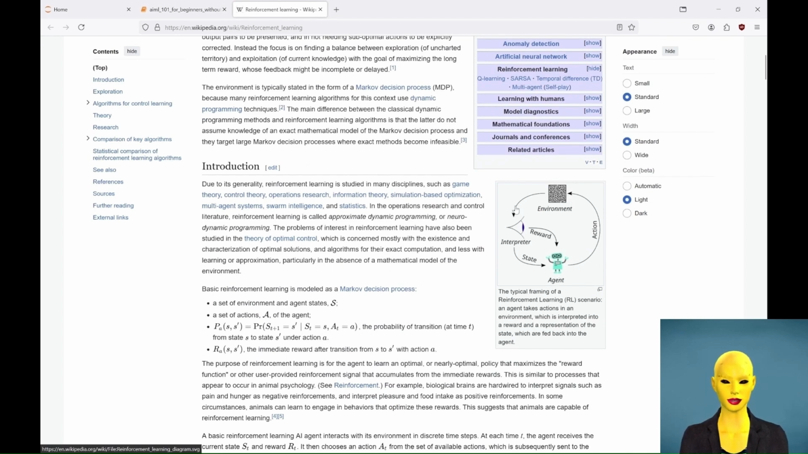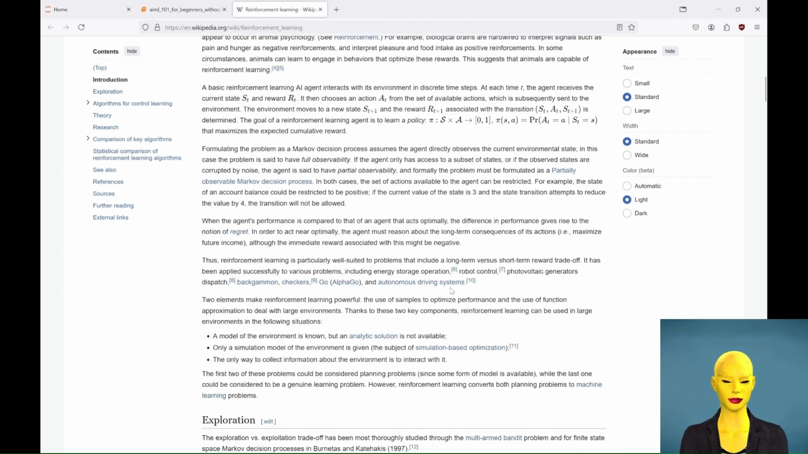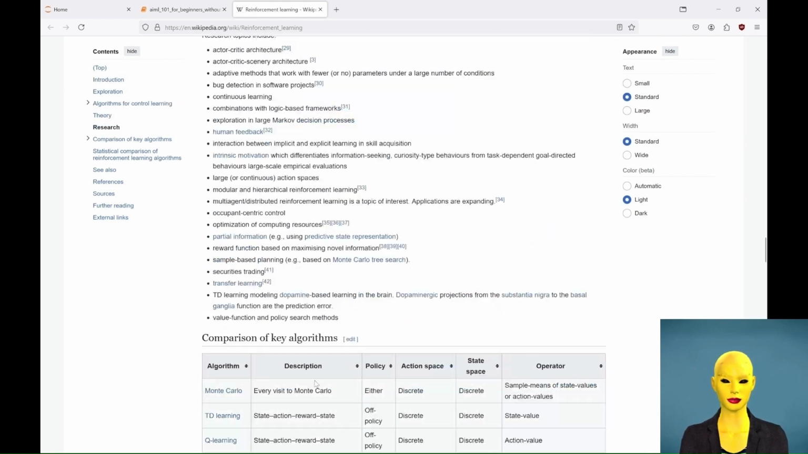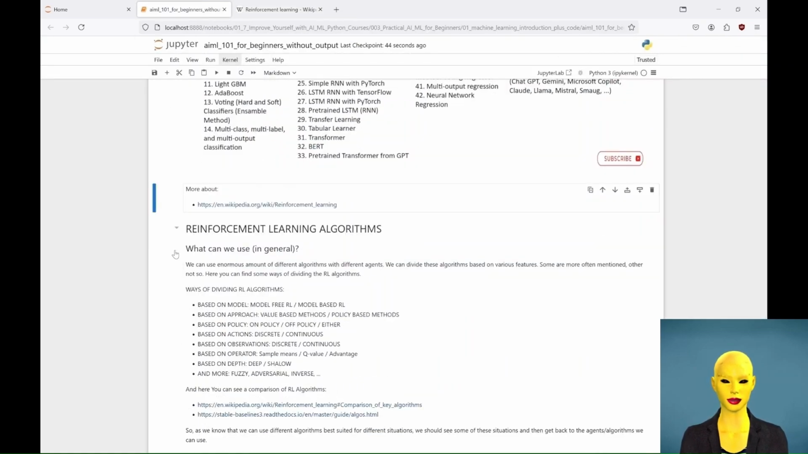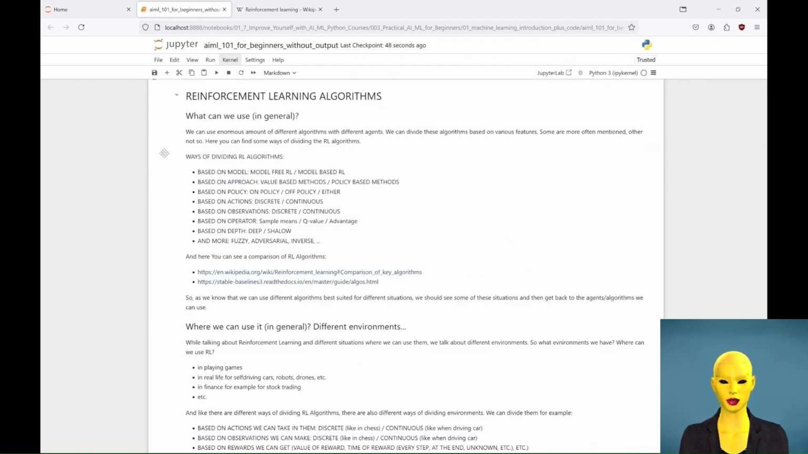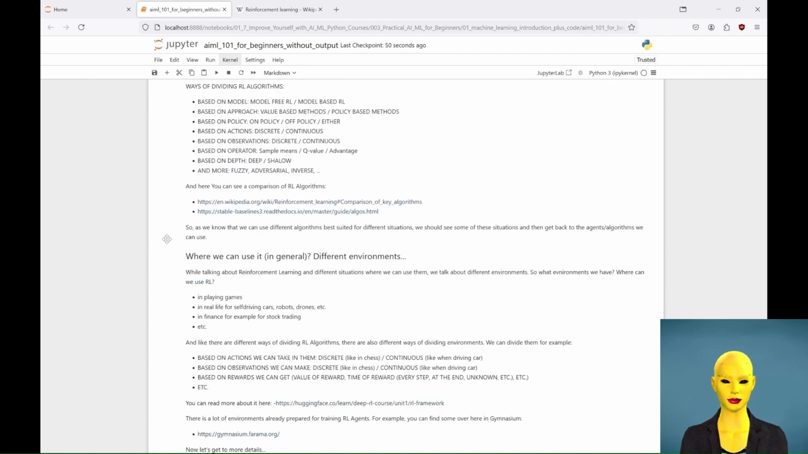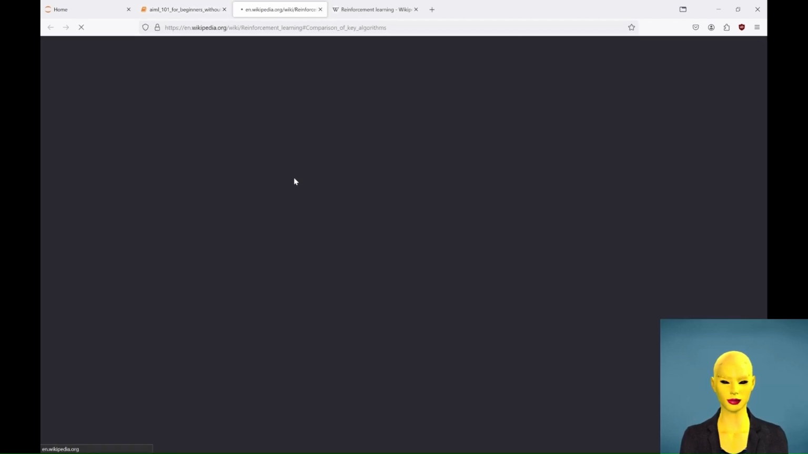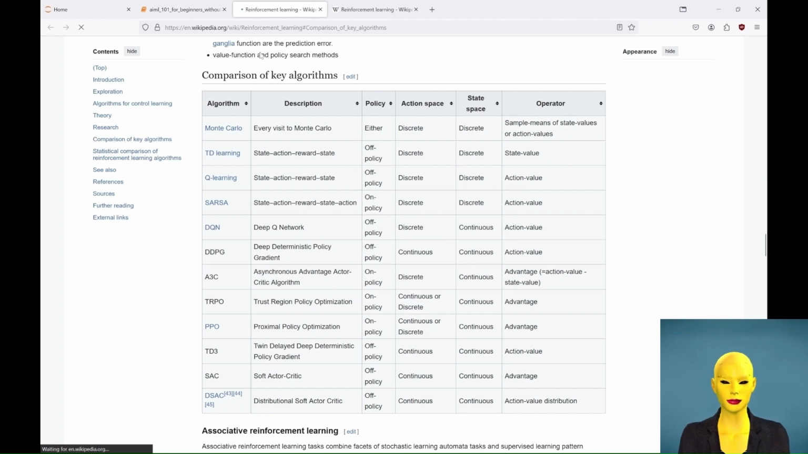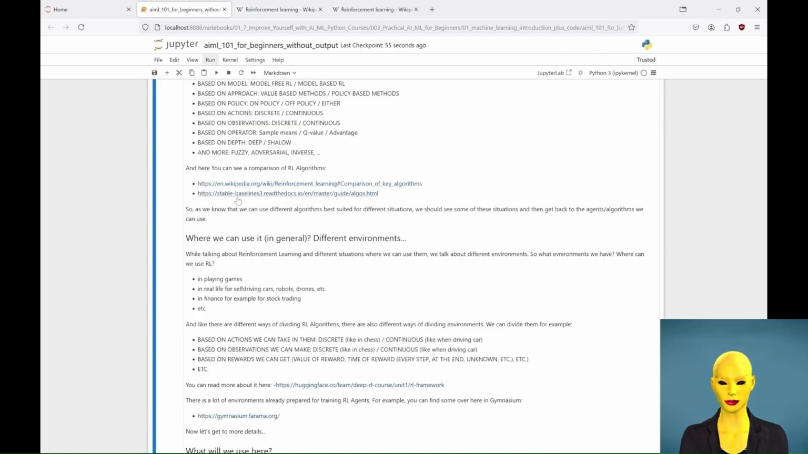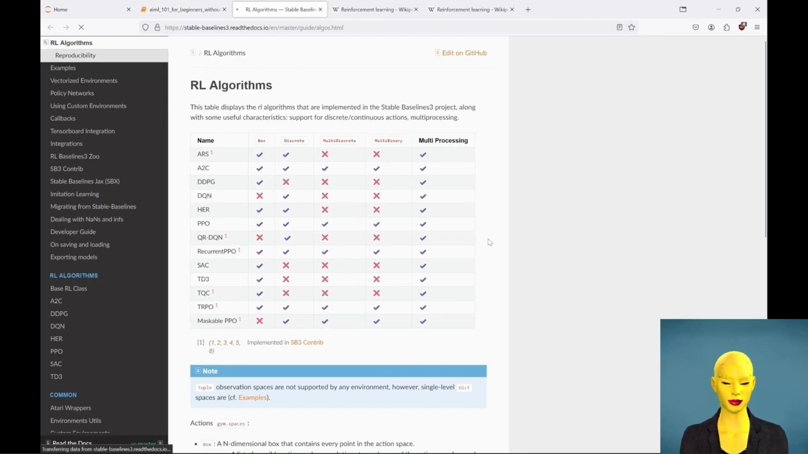At each step, the agent observes the state of the environment, takes an action, and receives feedback in the form of a reward that helps guide future decisions. RL algorithms can be categorized in various ways, including model-based versus model-free methods, value-based versus policy-based approaches, and discrete versus continuous actions and observations. These algorithms are designed to tackle different environments, such as games, self-driving cars, and financial trading, each requiring specific strategies for optimal performance.